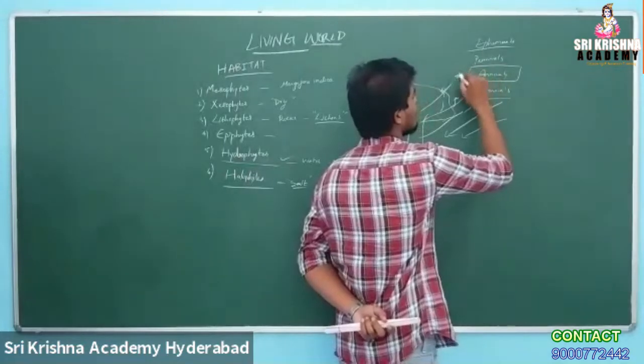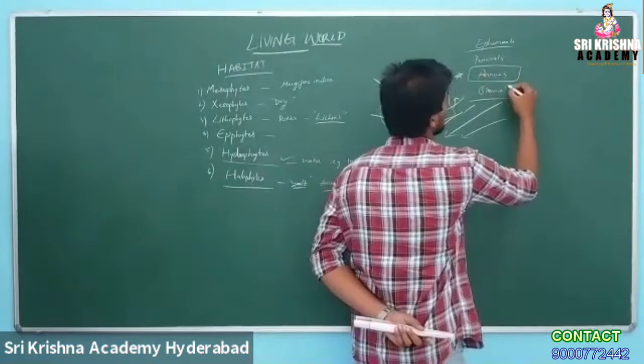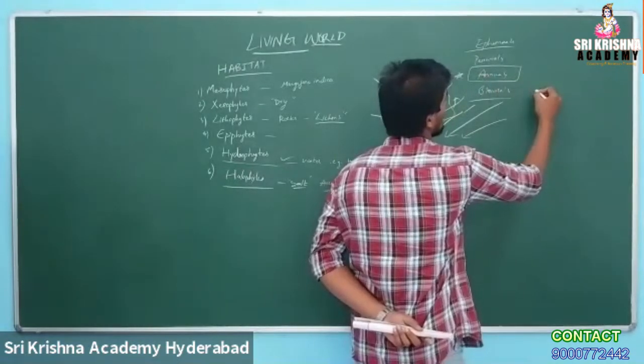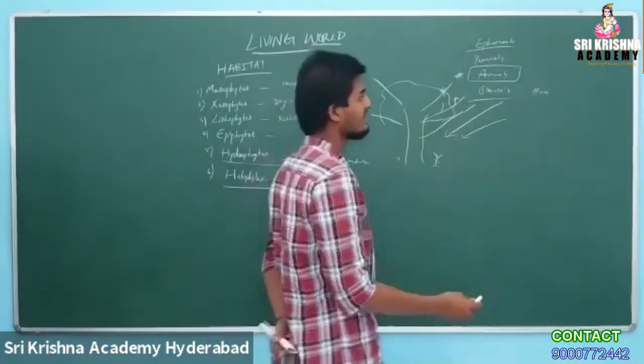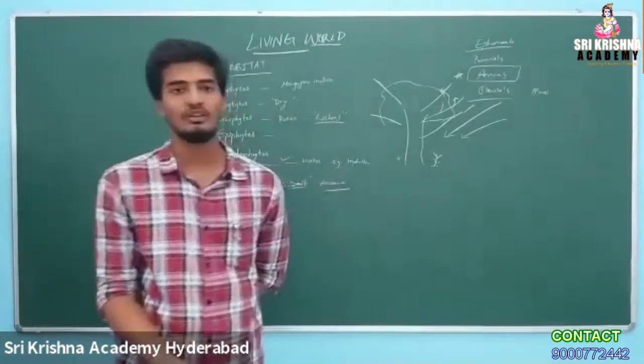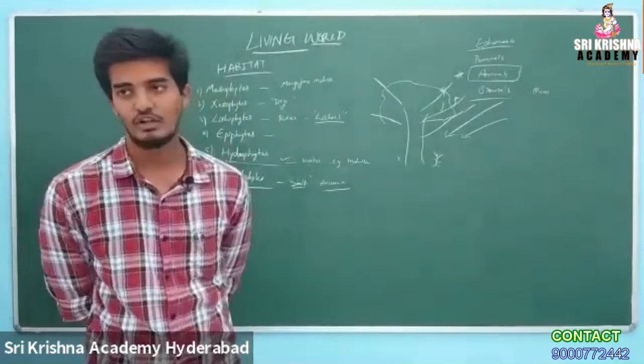For perennials, an example can be pinus. Chickpeas and Bengal grams are all annuals, seasonal crops.